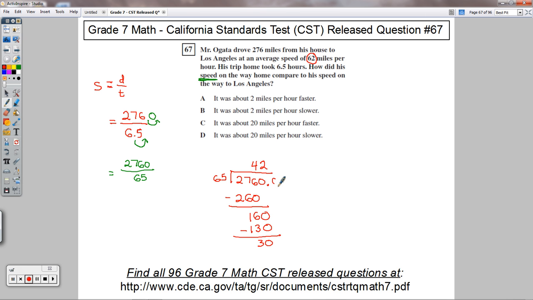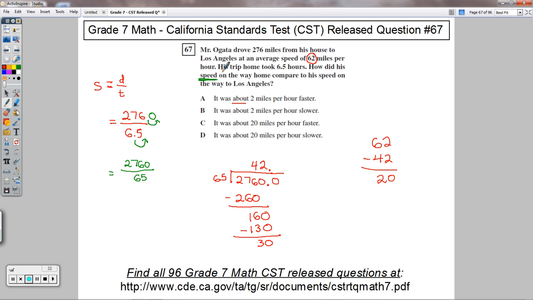I could add a 0.0 here, and I could keep going with this, but really I don't need to, because I know it was 62 miles per hour on the way there. I know now it's about 42. It's going to be 42 point something, but I can compare 62 to 42 at this point. This is just a rough estimate. So this is 20 miles per hour difference.